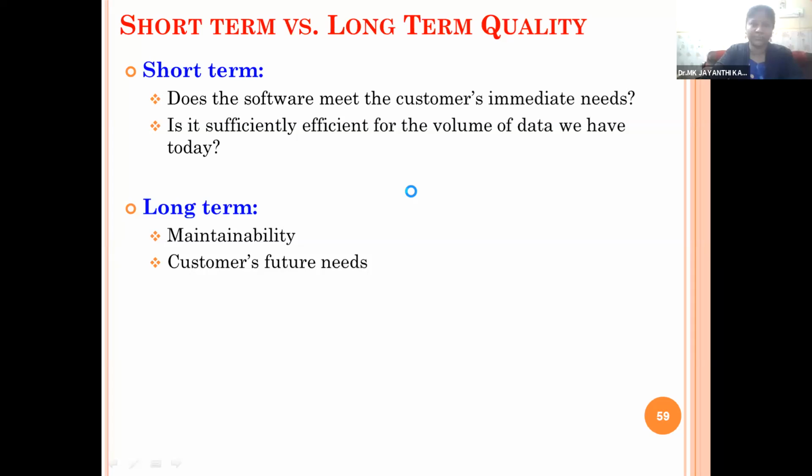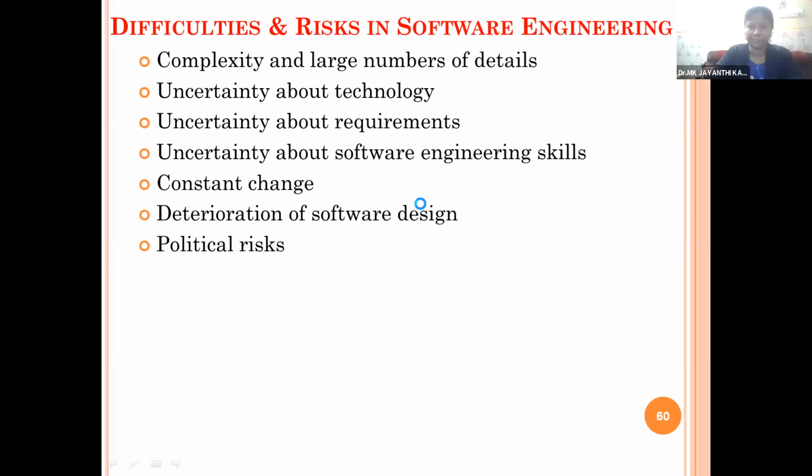Then we started with other difficulties and risk factors. This also we discussed yesterday: the complexity and large number of details we should consider, and uncertainty about the technology. So the technology should be available to all the people so that they will make use of your software product, and uncertainty about the requirements. So if your software product has all the requirements specified, if it is implemented in your project, that should be considered.